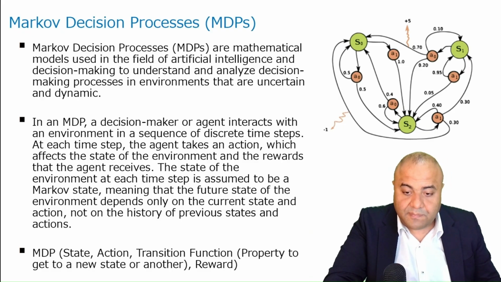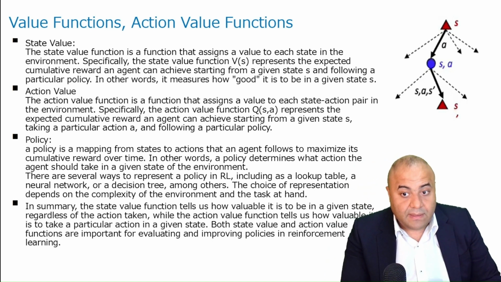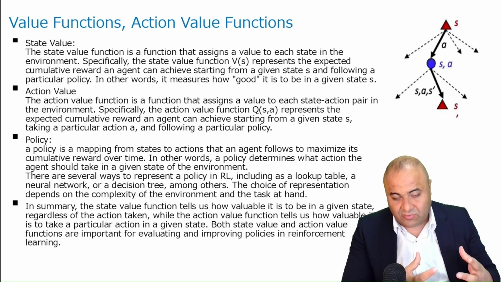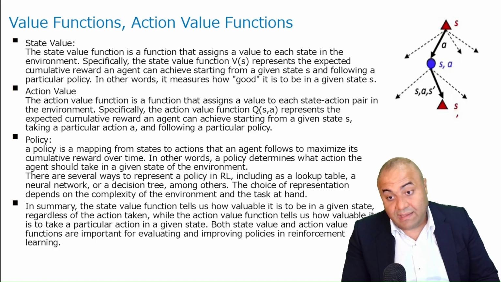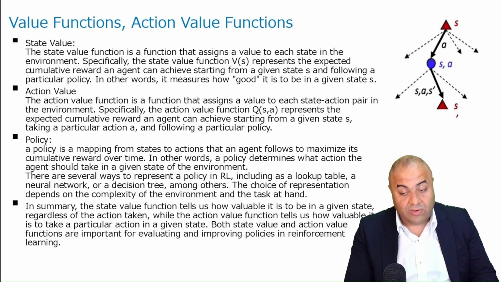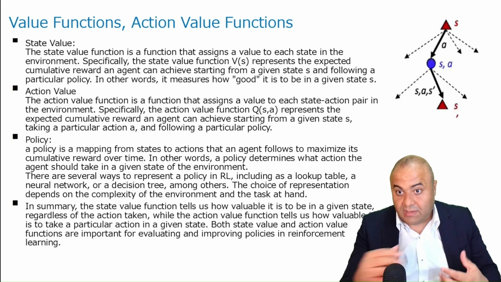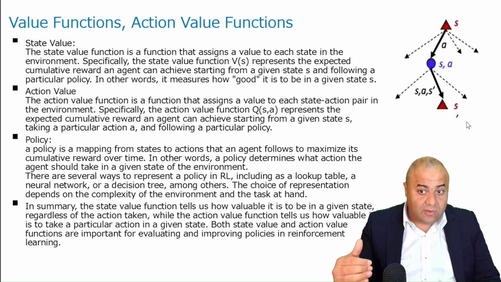Another thing we have to care about are some words we have to consider: the state value, the action value, and the policy. This vocabulary looks a bit complicated, but it's not. The state value is simply when you have a state and you want to measure how good that state is. So if I have S and S slash, this is state S and this is state S slash, which is better?